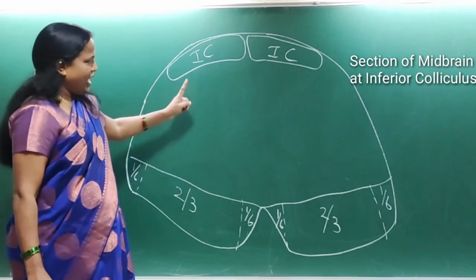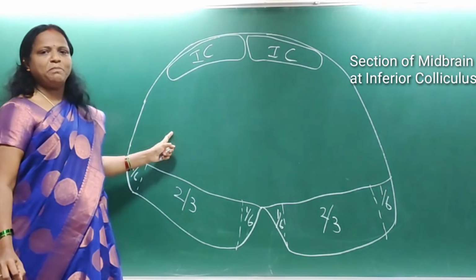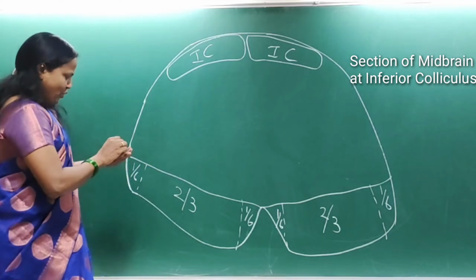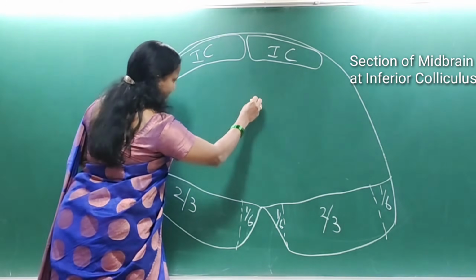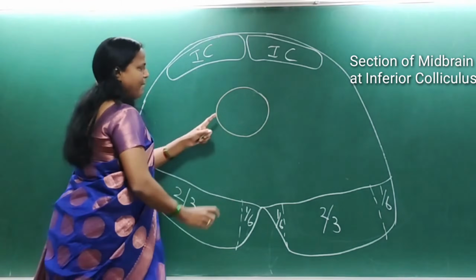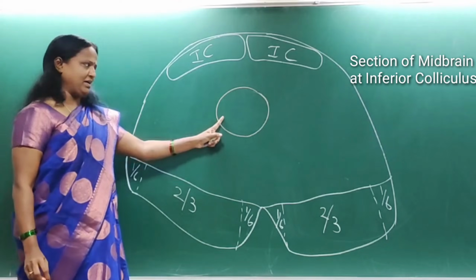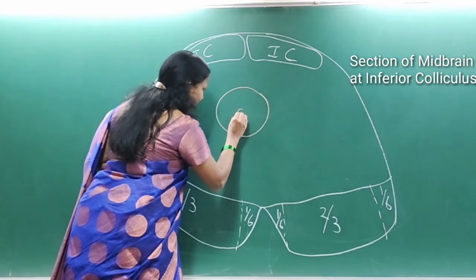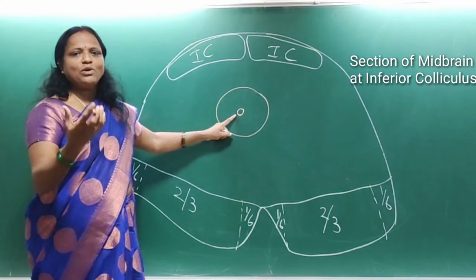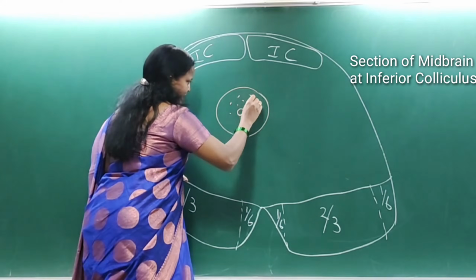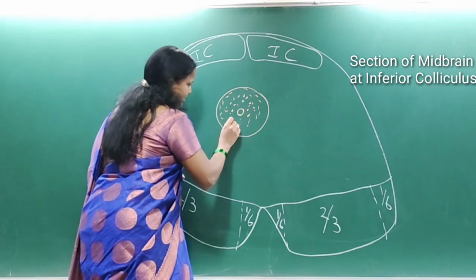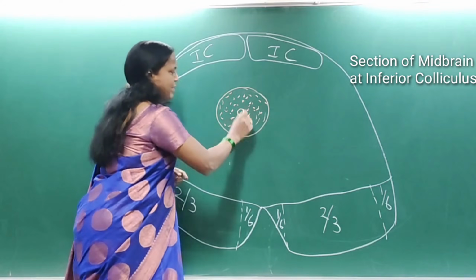Colliculi is plural. Whatever remaining portion of the midbrain is there together is called the tegmentum. In the center of this tegmentum, there is the periaqueductal gray matter, because the cavity of the midbrain is called the cerebral aqueduct of Sylvius, and the gray matter surrounding this cerebral aqueduct is considered periaqueductal gray matter.